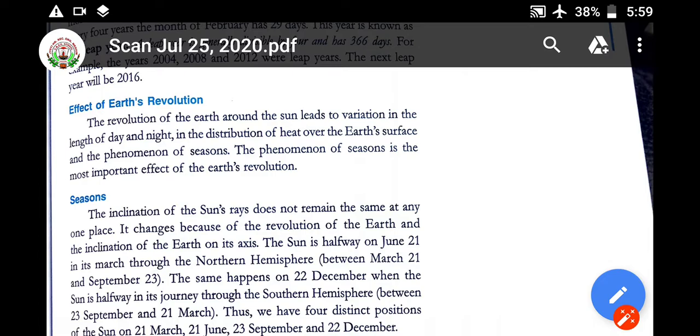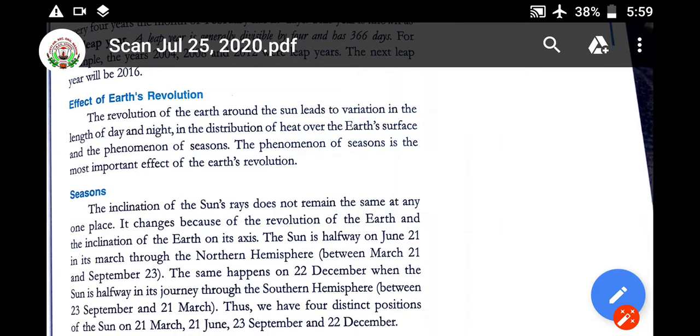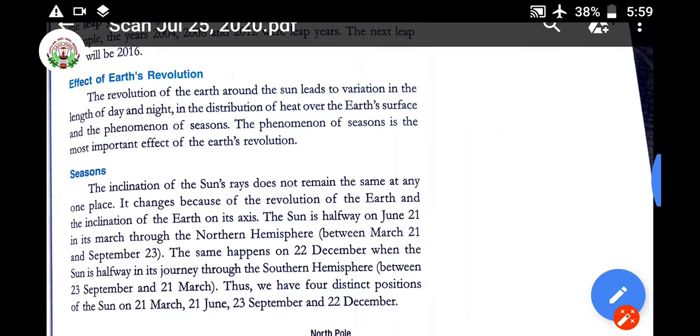Effect of Earth's revolution. Revolution of the Earth around the Sun leads to variation in the length of day and night, in the distribution of heat over the Earth's surface, and the phenomena of season. Okay, how the day and nights occur and duration, variation in day and night. Sometimes you are having longer day and shorter night, sometimes you are having shorter day and longer night, like that. So the phenomena of season is the most important effect of the Earth's revolution.